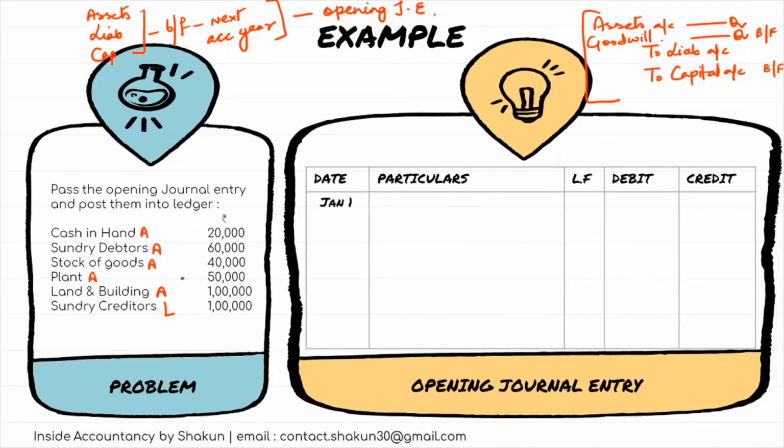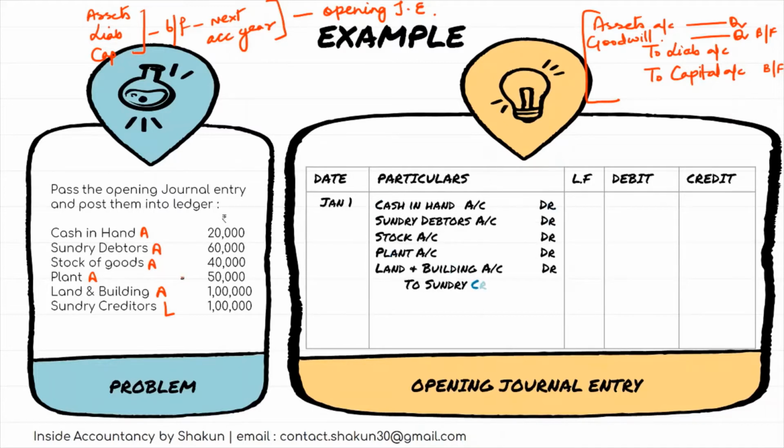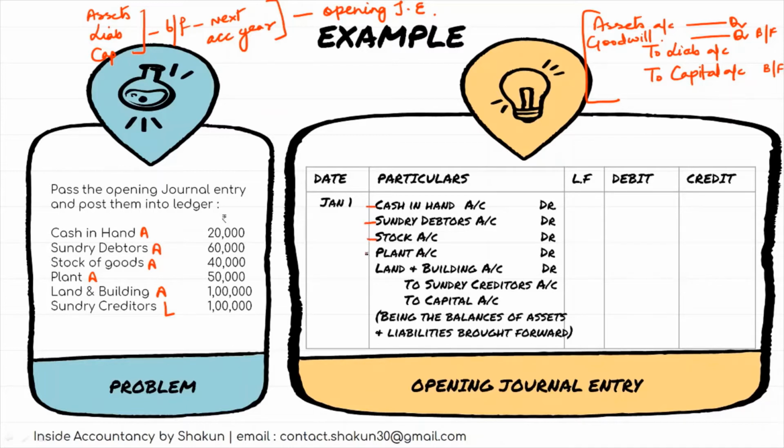First we'll write the date, then cash in hand account DR, sundry debtors account DR, stock account DR, plant account DR, land and building account DR, and we have sundry creditors. So two sundry creditors. This much we know. All assets are debited and the liability is credited. Then we put the amounts.